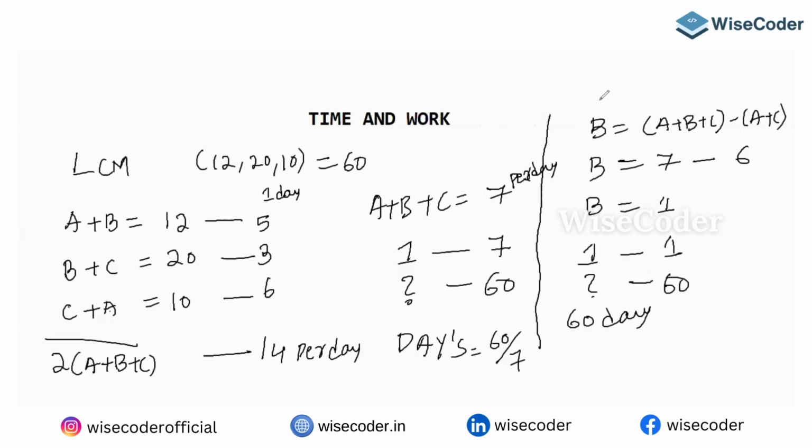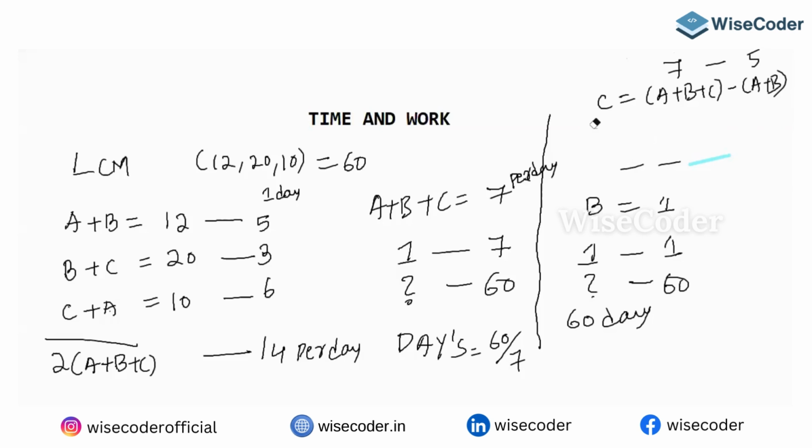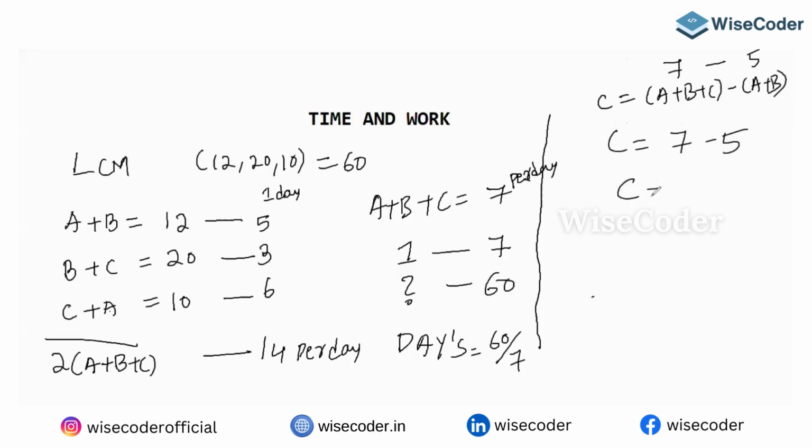If you want to see, it's going to be A plus B plus C minus A plus B. Yes or no? So 7 minus 5. So let me erase this part. So that's going to be, for C, 7 minus 5. So C is eating 2 chocolates per day.